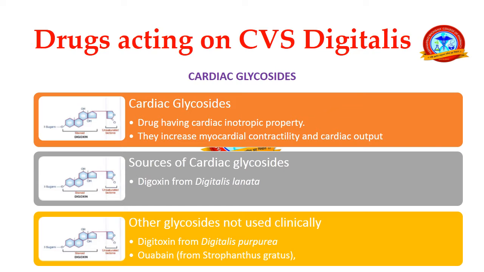Some sources of cardiac glycosides are digoxin from Digitalis lanata, other cardiac glycosides obtained from Digitalis purpurea, and ouabain, which is obtained from Strophanthus gratus. But nowadays digoxin is the one cardiac glycoside which is used clinically. Digitoxin and ouabain are not used clinically in today's scenario.